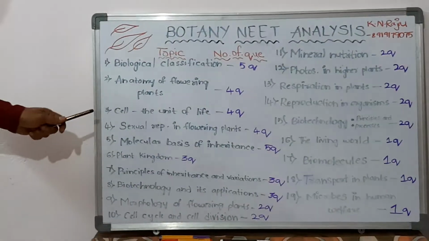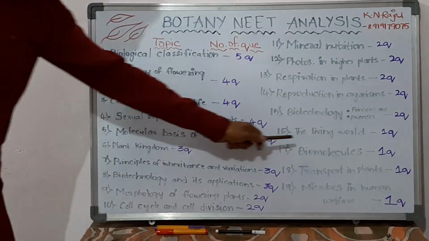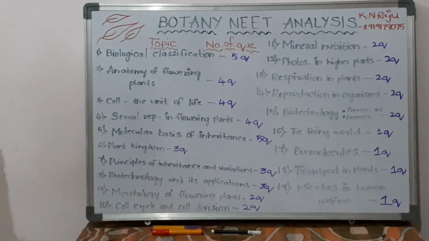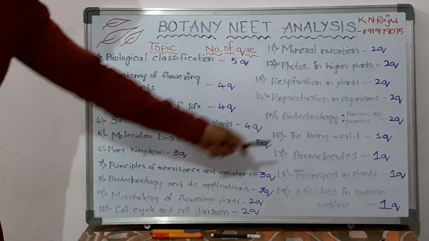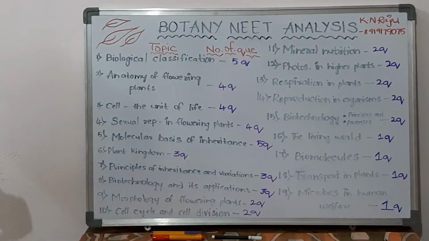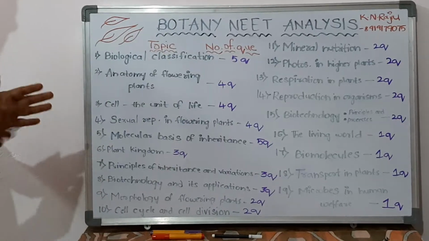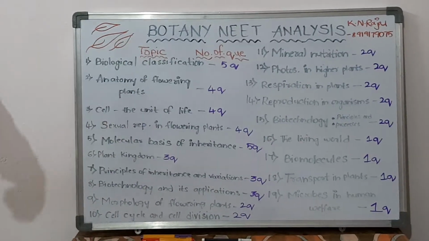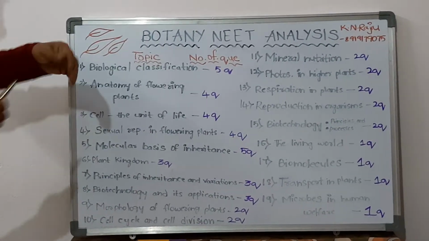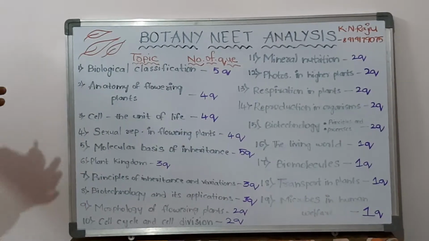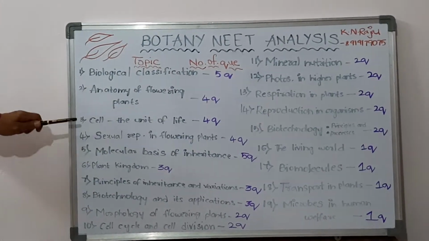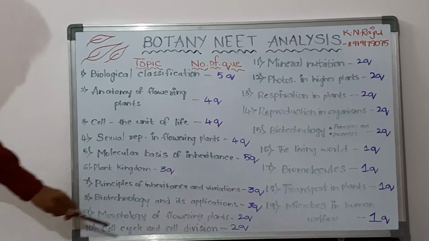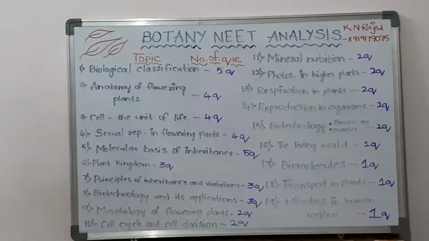These 3 topics are covered under cytology, so they are going to give 8 to 9 questions. Here we got some analysis based on the number of examination papers. It may come 1 or 2 more or less from these topics, but cytology is going to give a lot of questions.